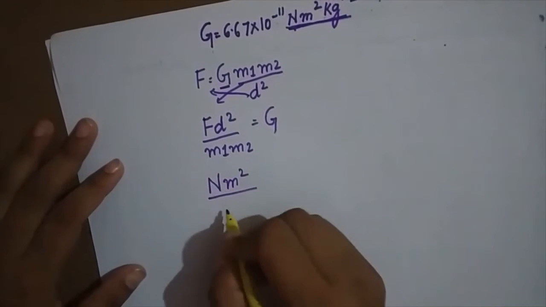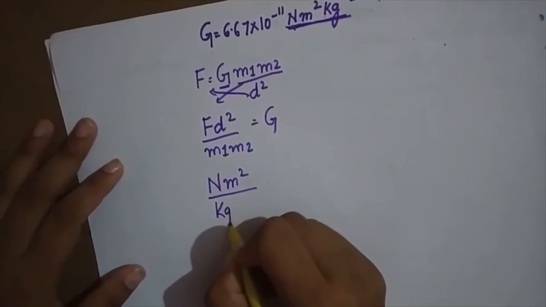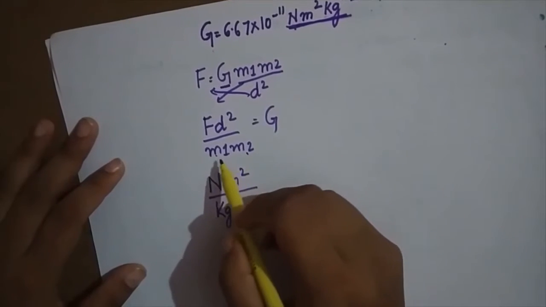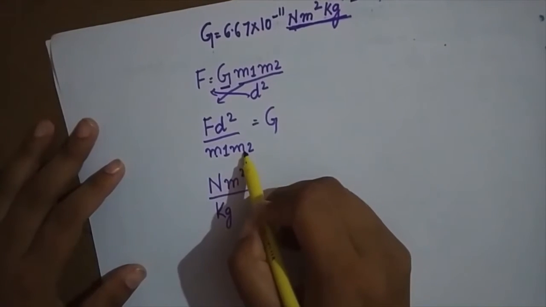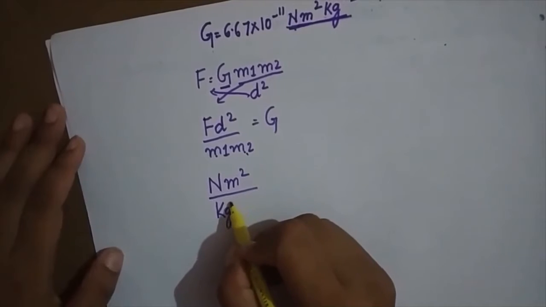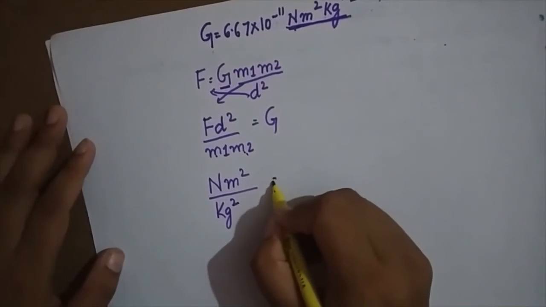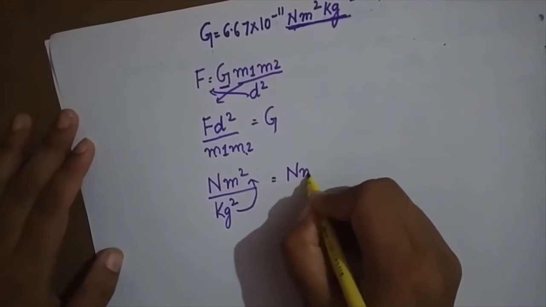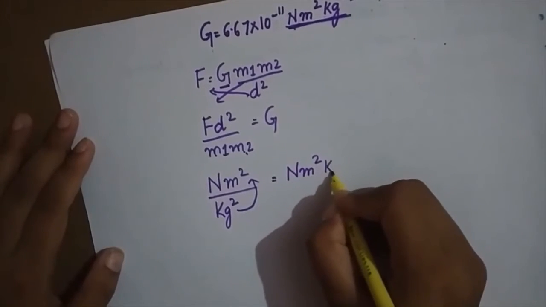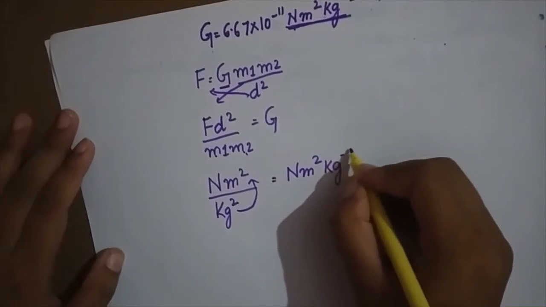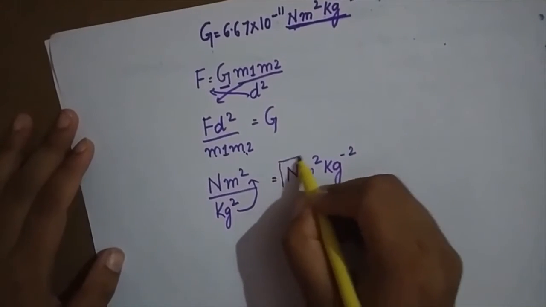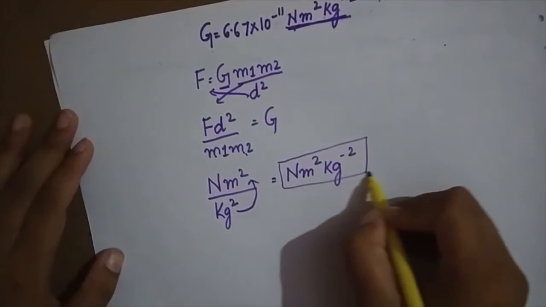The unit of mass is kg, but since there is M1 and M2, this is also kg and this is also kg, so it will become kg square. Now when I take this on top, it will become Newton meter square per kg square. So this is how I derive the unit of G.